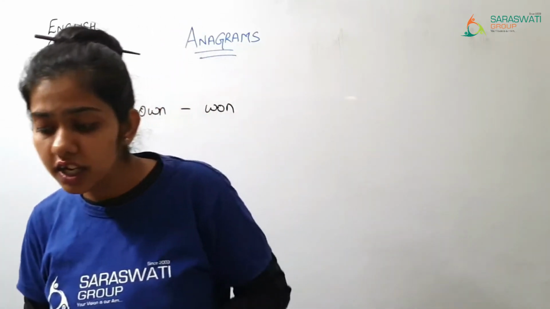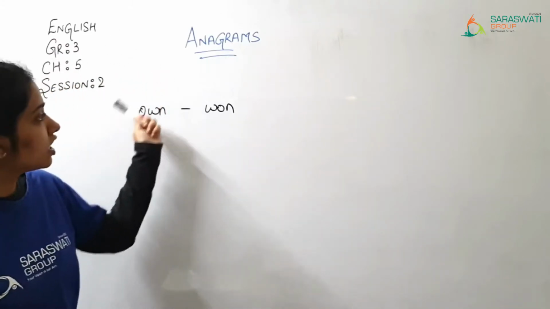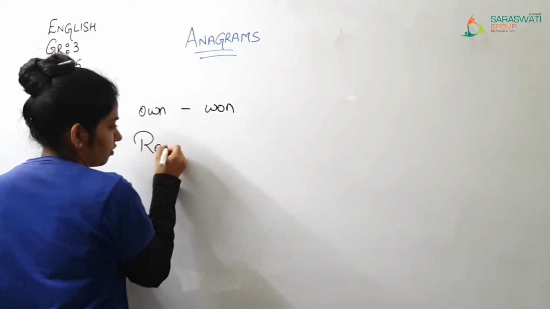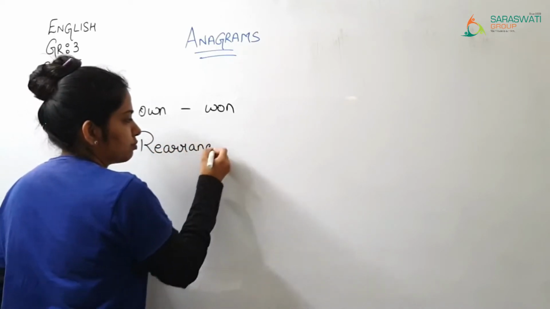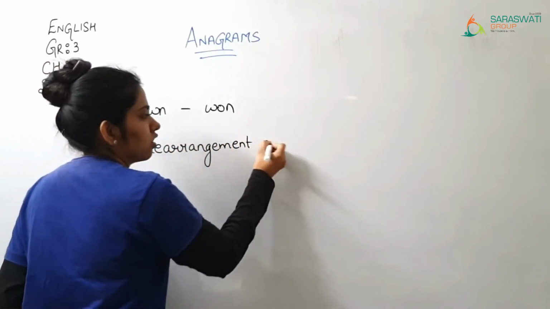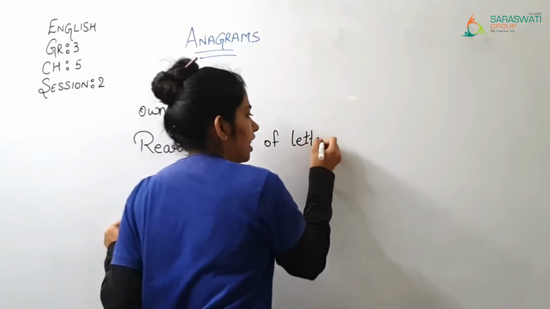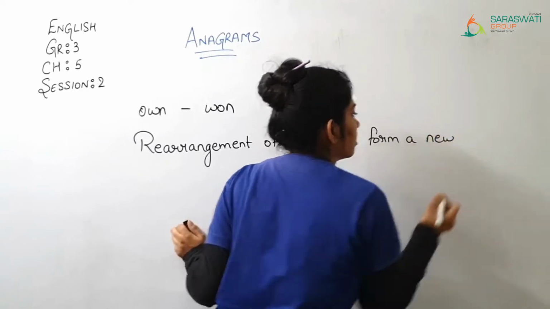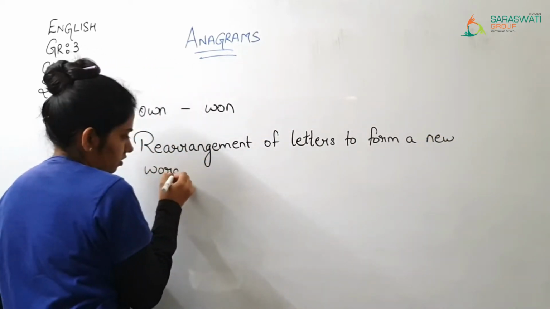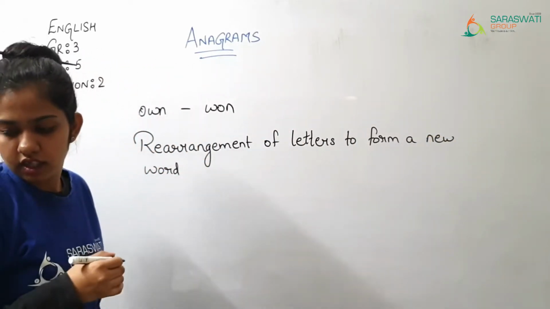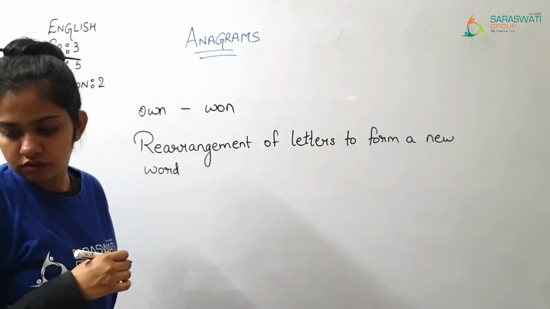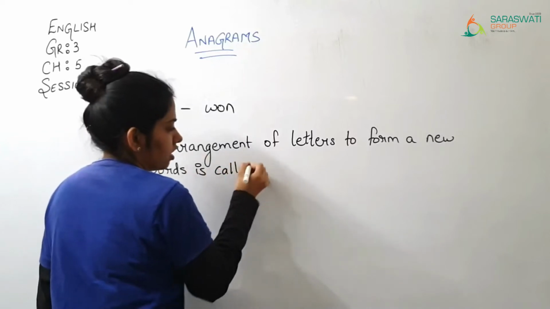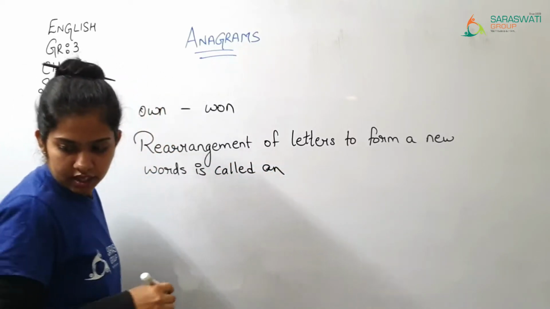So such a rearrangement of letters to form a new word is called an anagram.